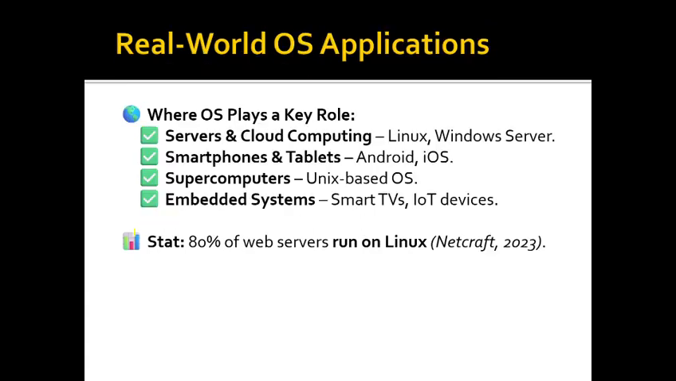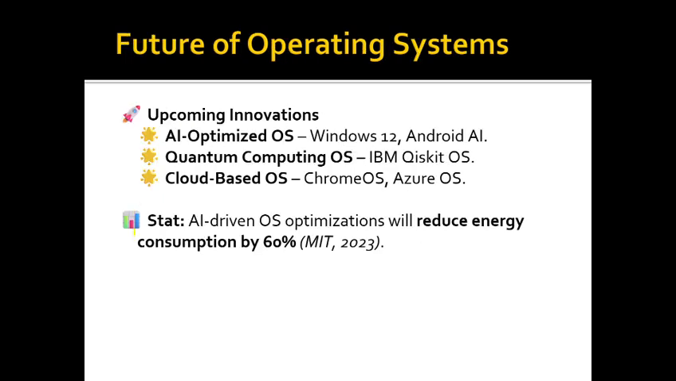Server and cloud computing, smartphones and tablets, supercomputers and embedded systems are the basic and key roles for the OS. Upcoming innovations of OS are AI-optimized OS, quantum computing OS, and cloud-based OS. AI-optimized OS is Windows 12, Android AI; quantum computing OS is IBM; cloud-based OS is Chrome OS.